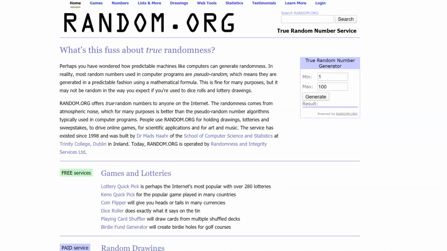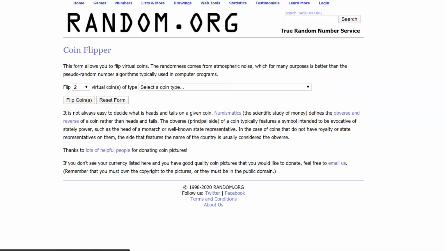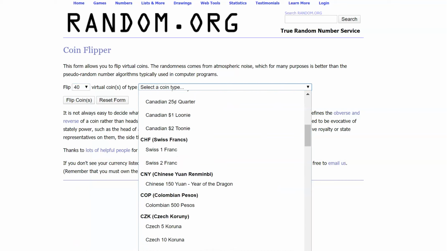This website, random.org, is fantastic when we're trying to do simulations. Because we have chosen to flip a coin, if you have a coin at home, that's fantastic, you can use that. Otherwise, we can go to where it says coin flipper. We want to flip 40 virtual coins.